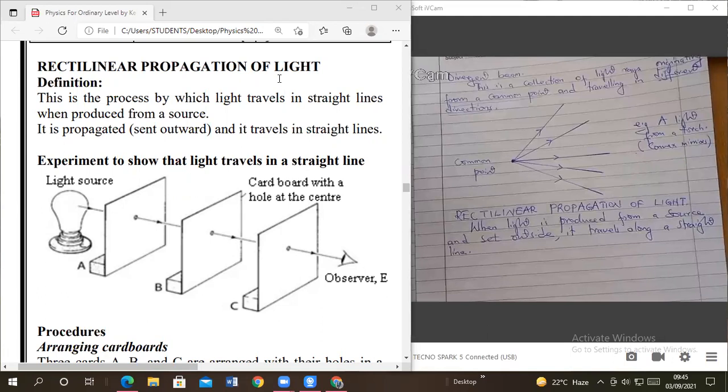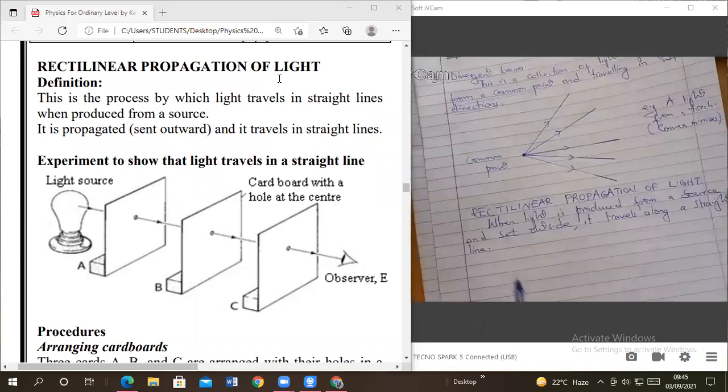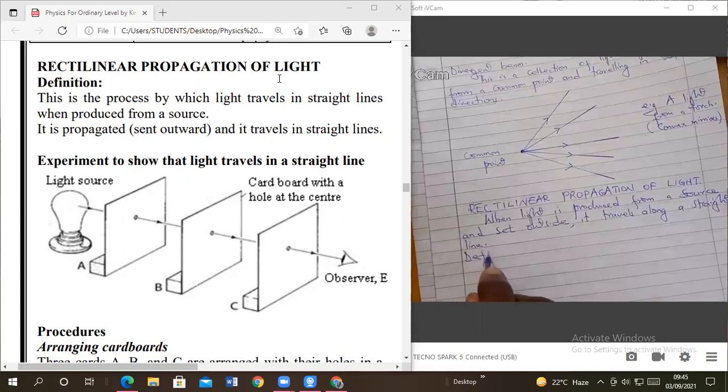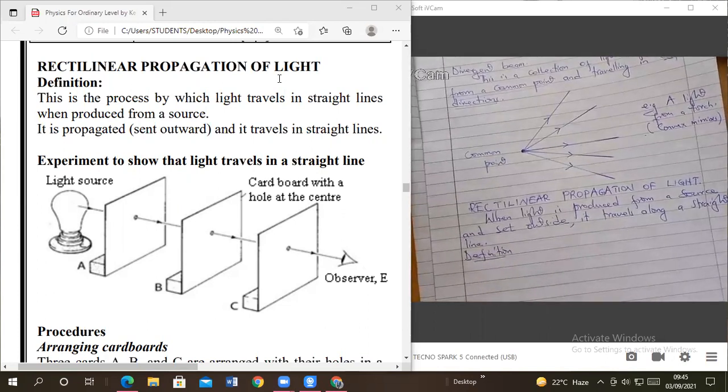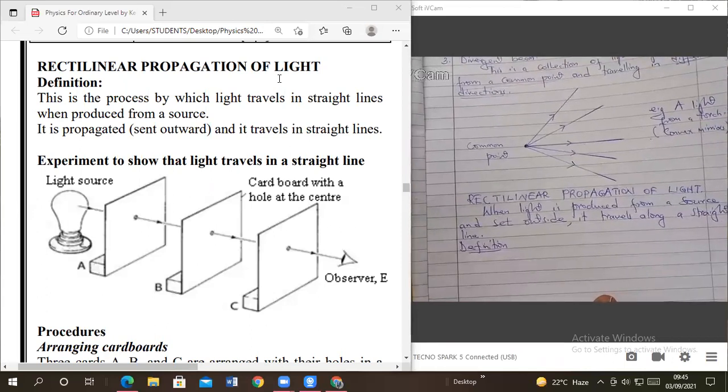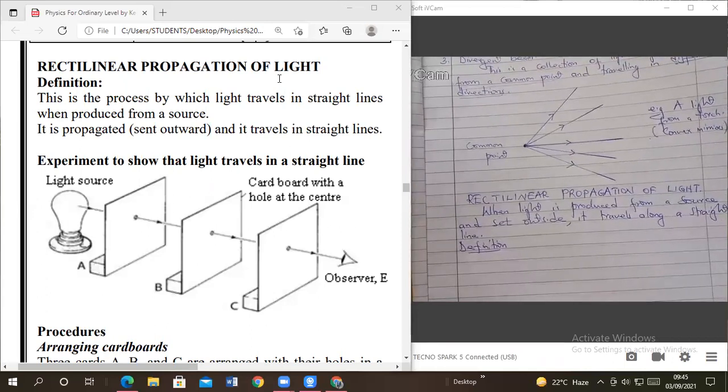Now, when we come back from the break, we have less than a minute, so don't wait. When you see that my screen has gone off, just remain there. We shall look at the definition. We shall define rectilinear propagation of light. When we talk about rectilinear propagation of light, what do we mean? We shall look at that. Are you together, members? Yes.